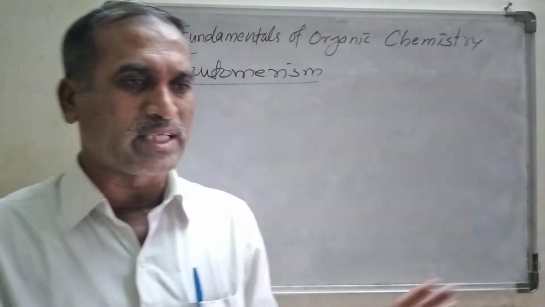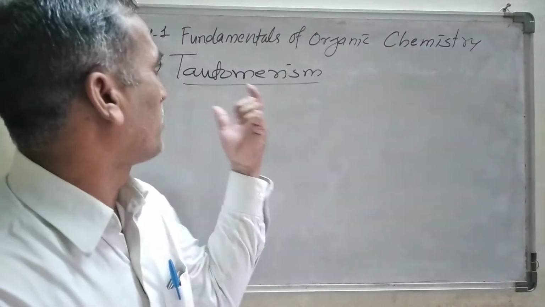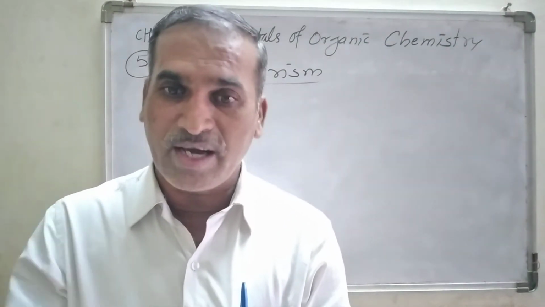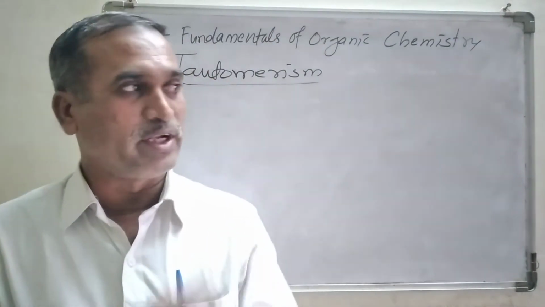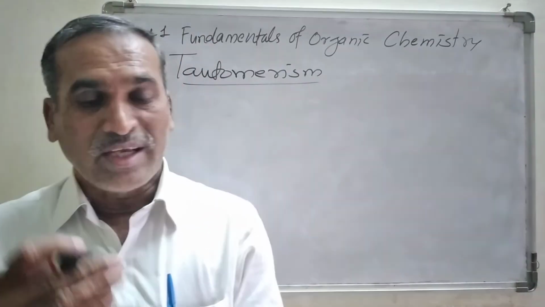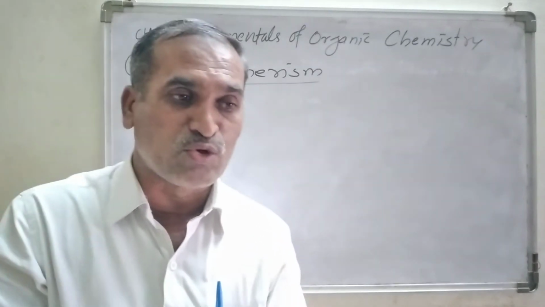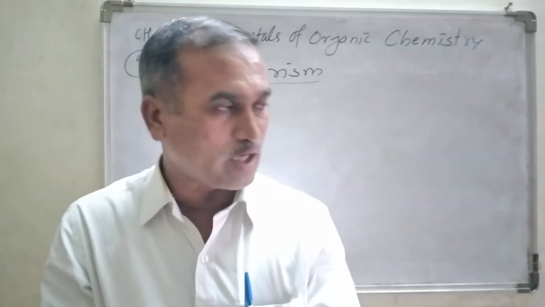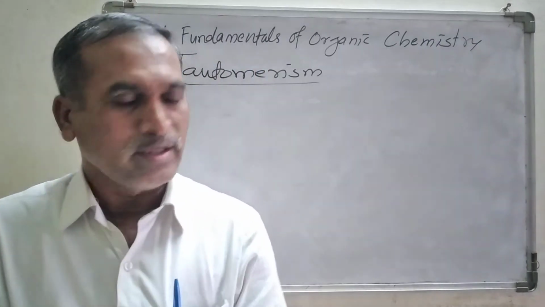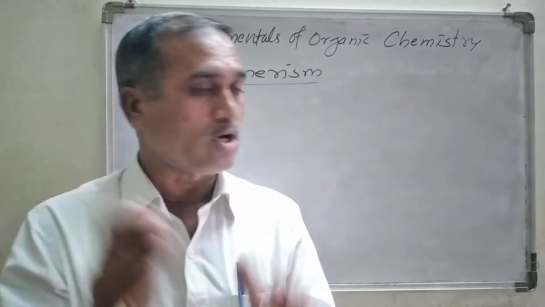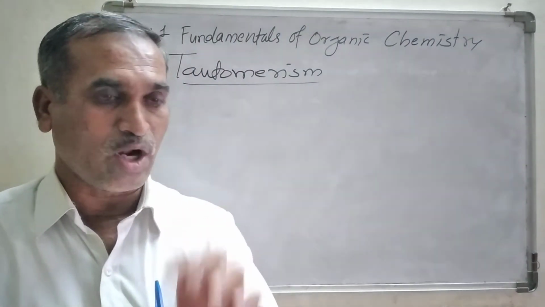That is the simplest definition of tautomerism. I am repeating again, listen carefully. Tautomerism means when two interconvertible isomers coexist at an equilibrium, and those isomers are known as tautomers.